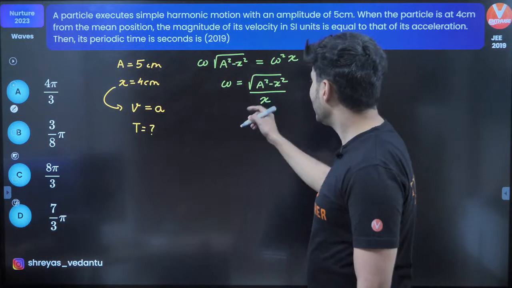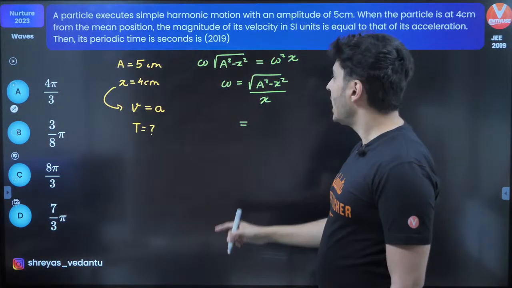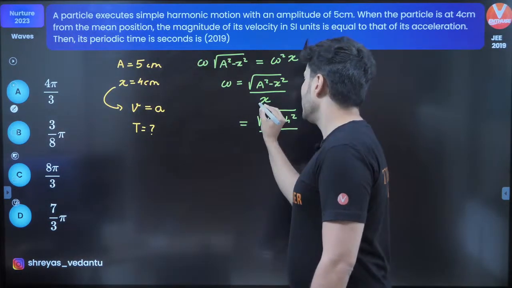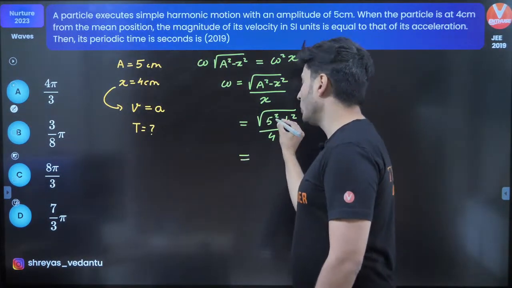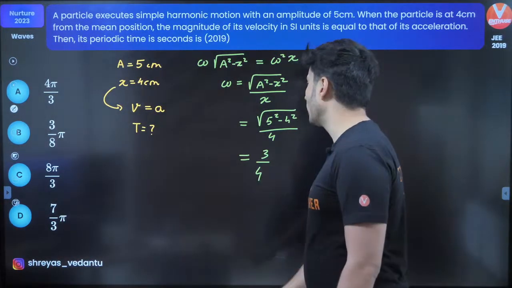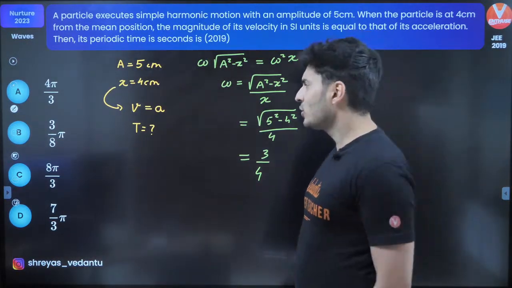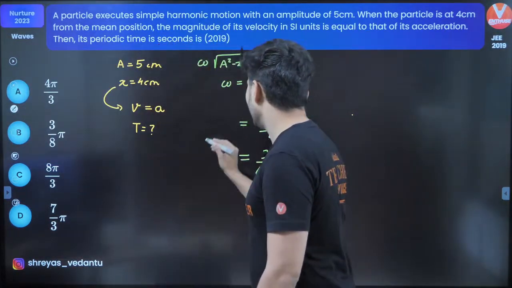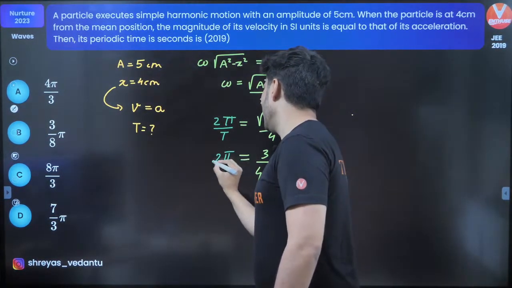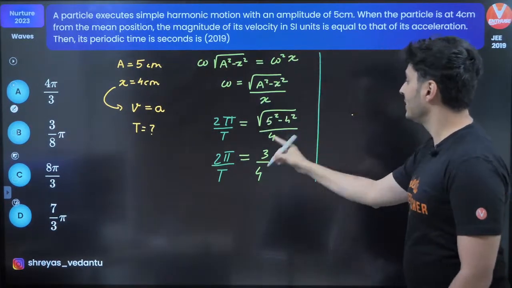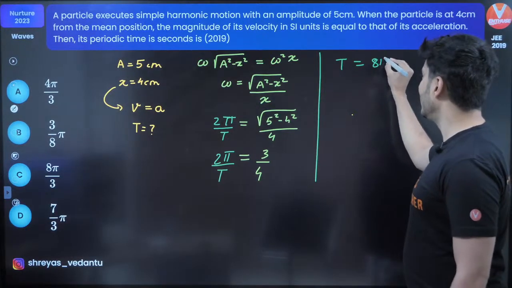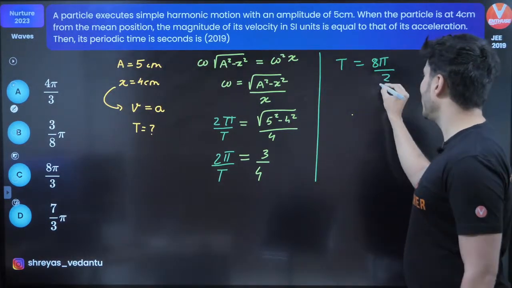Let's find this out. Next, substitute everything. Amplitude is 5, x is 4, so 5 square minus 4 square divided by 4. So 5 square 25 minus 16, that's 9. 9's root is 3, so this will be 3 by 4. But wait a minute, omega. What's omega? Omega is nothing but 2 pi by T, right? So this is also 2 pi by T. That means the time period will be, 2 4s are 8, 8 pi, and 3 comes down, so 8 pi by 3.